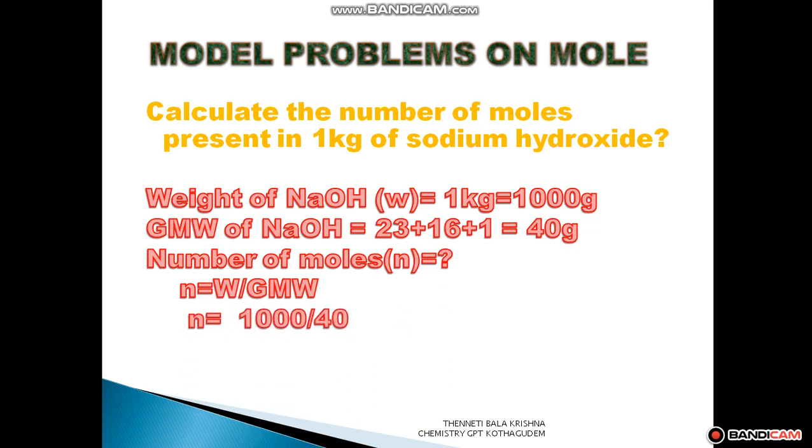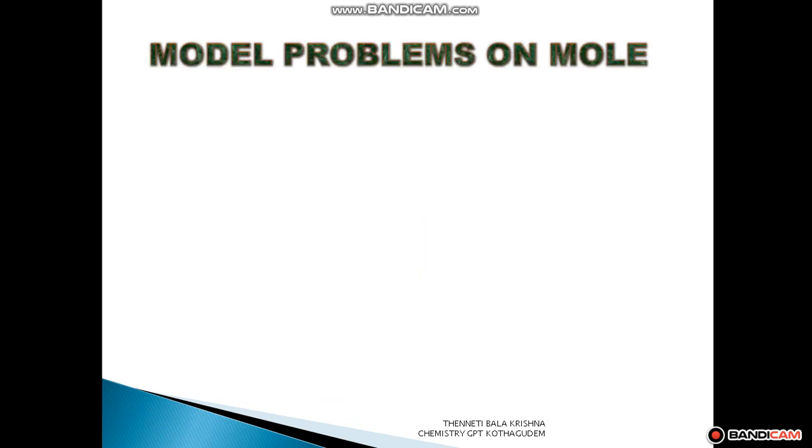So weight is 1000 grams and gram molecular weight is 40. We get the answer 25 moles. Simple calculation, simple formula. First, you should know how to calculate the gram molecular weight: the sum of the atomic weights of the atoms present in the molecule. Right? Next, take another problem.